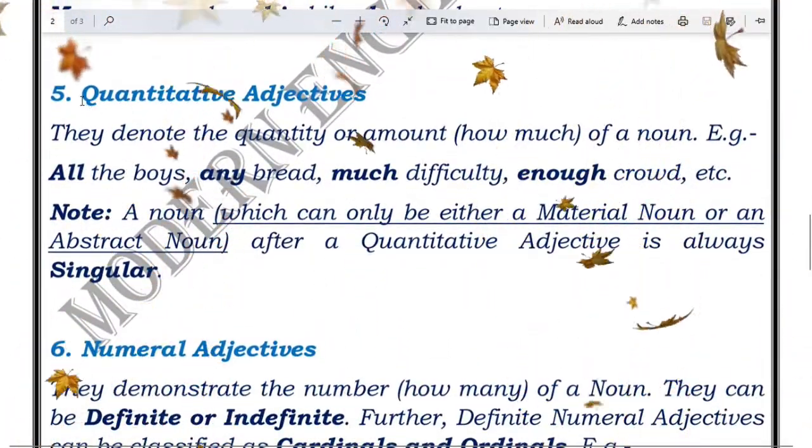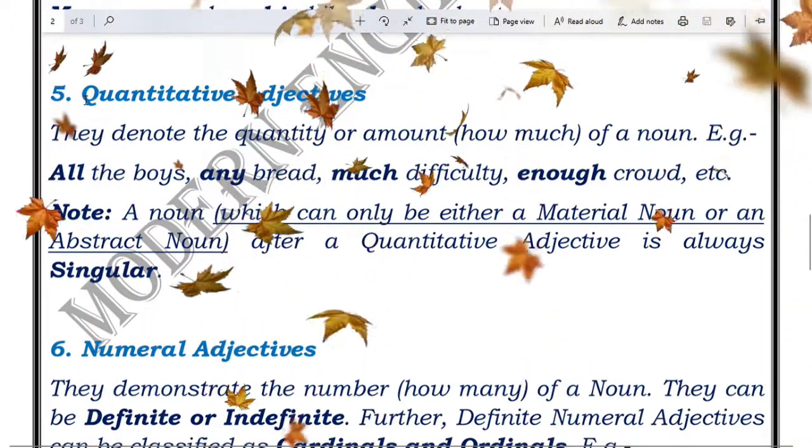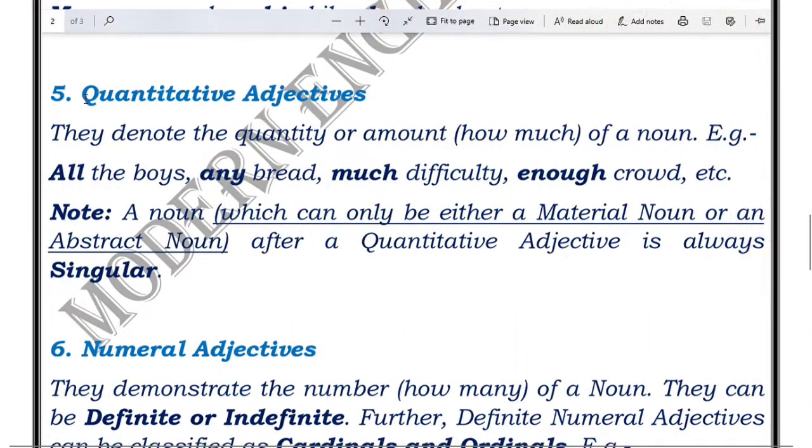As the name suggests, quantitative. It has been coined from the word quantity. So it denotes the quantity of a noun or pronoun. They tell us the amount of a noun or pronoun. As you can see: all the boys, any bread, much difficulty, enough crowd.